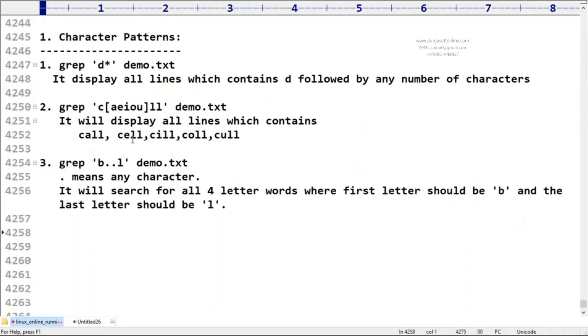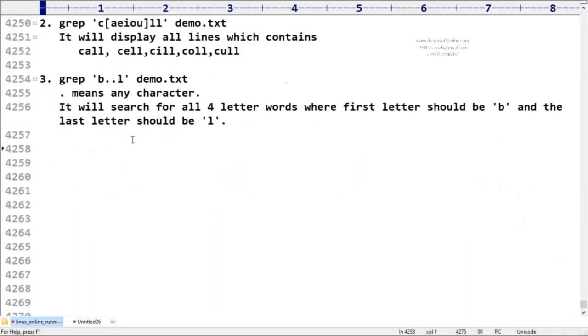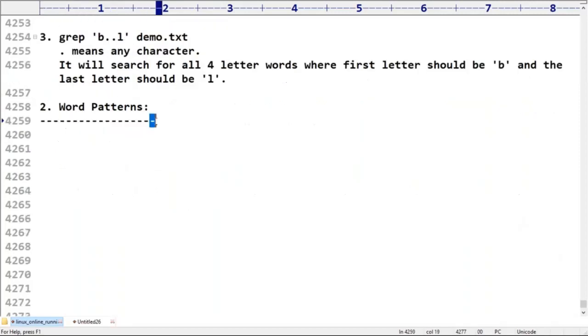This is about the word character patterns. Take a bit of special care, sir. Now the second one, word patterns. Just observe very carefully about this one, sir. These symbols are very, very important. Have you remembered? I have to search for an exact word, not part of any other word. I have to search for the exact word. What do I do? grep -w.